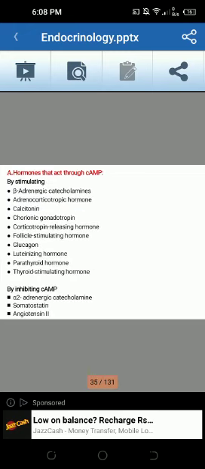Hormones that act through cyclic AMP by stimulating: beta adrenergic, catecholamines, adrenocorticotropic hormone, calcitonin, chorionic gonadotropin, corticotropin releasing hormone (CRH), FSH, glucagon, LH, PTH, TSH. By inhibiting cyclic AMP: alpha 2 adrenergic, catecholamines, somatostatin, and angiotensin 2.